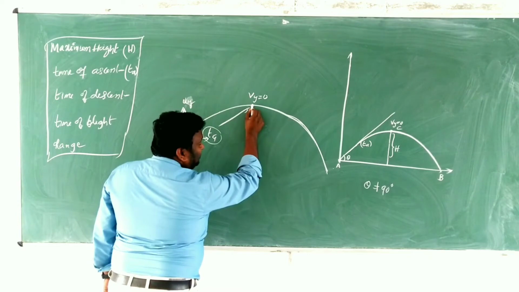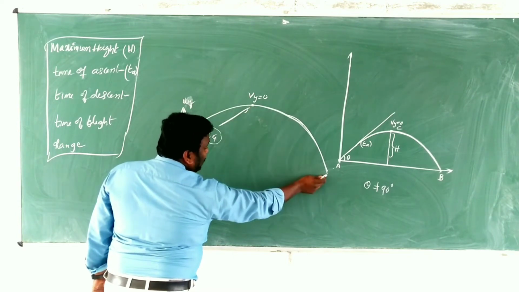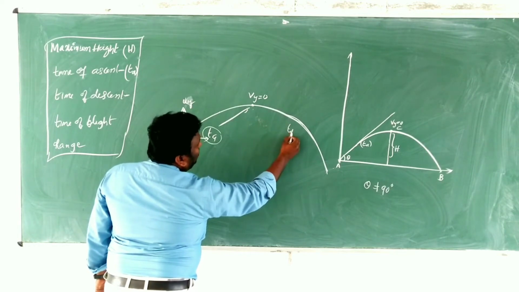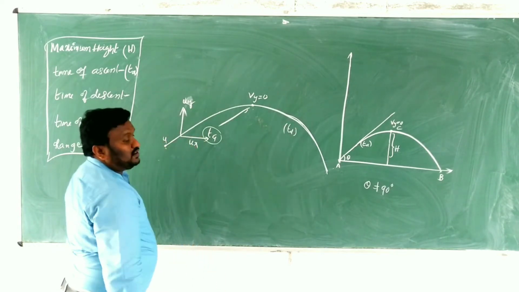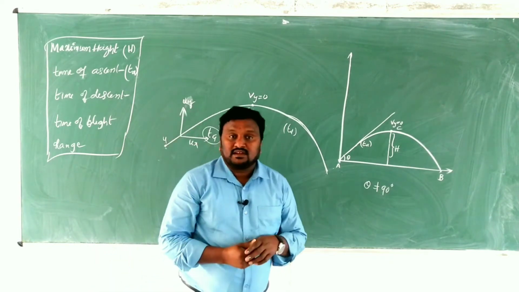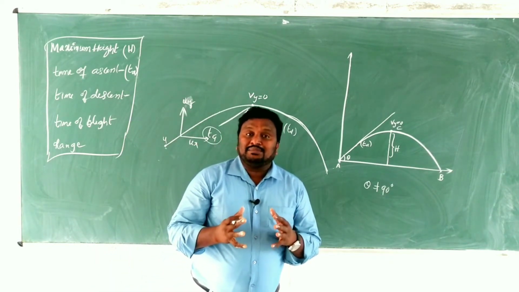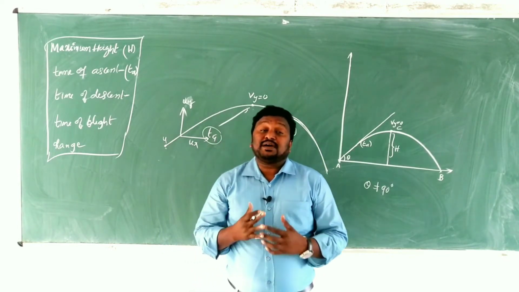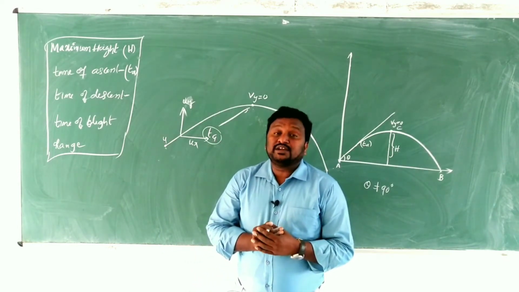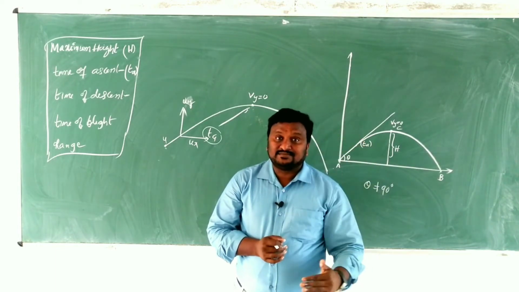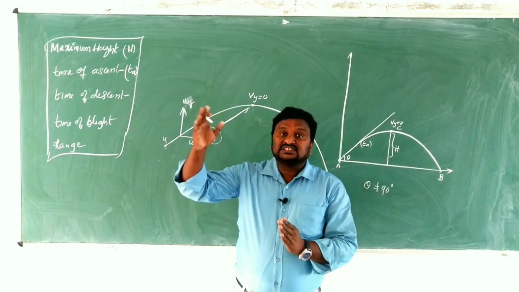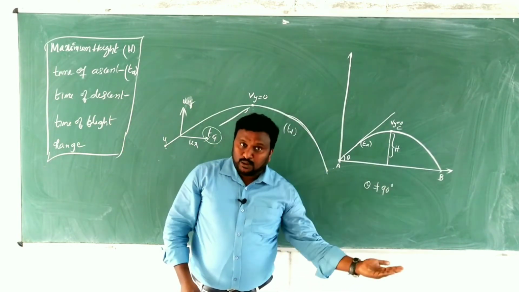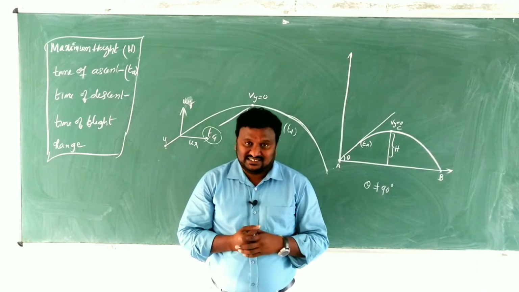The time taken by the projectile to reach the ground from maximum height, that should be called time of descent. Clear, children? The time taken by the body or projectile to reach the ground from its maximum height, that should be called time of descent. Ground to the maximum height, time of ascent. Maximum height to the ground, time of descent.